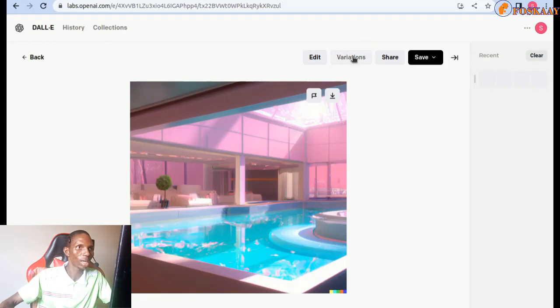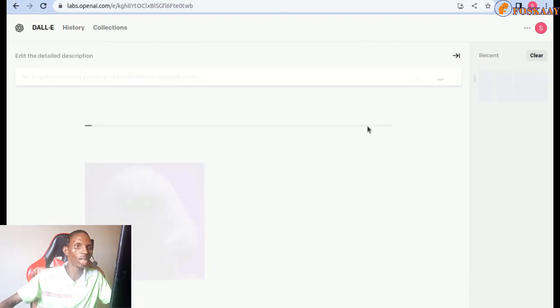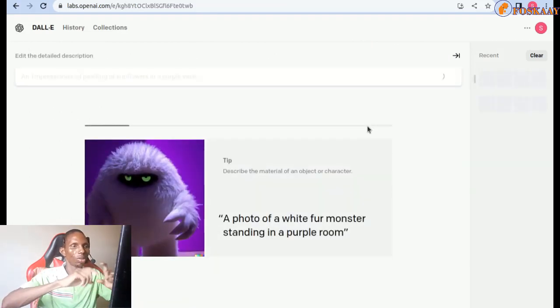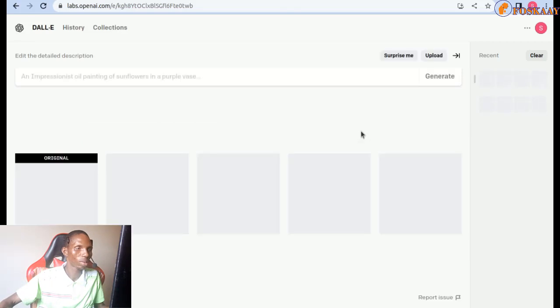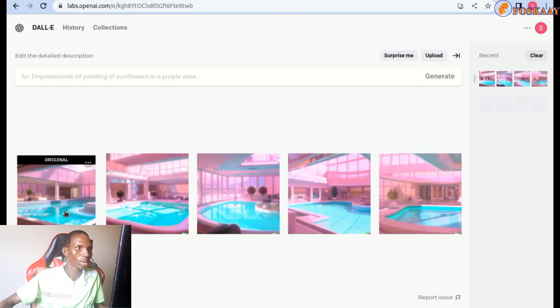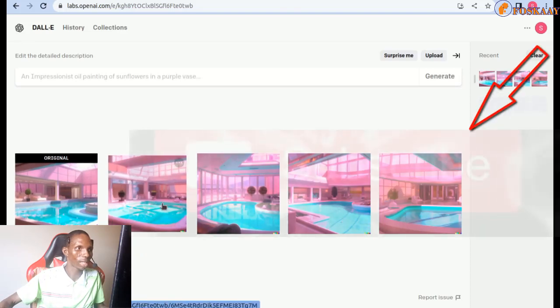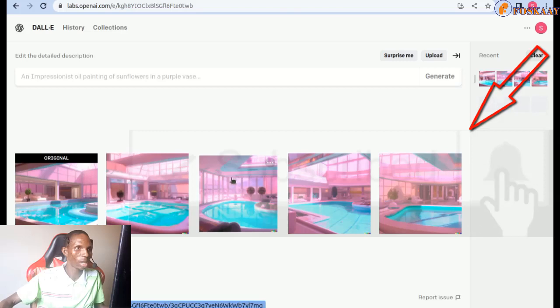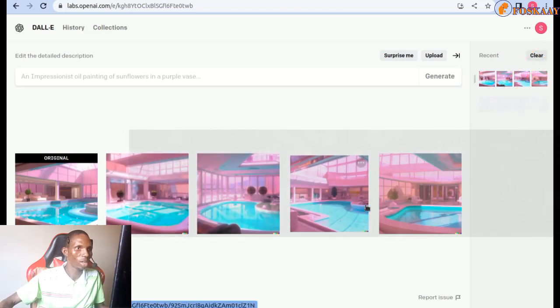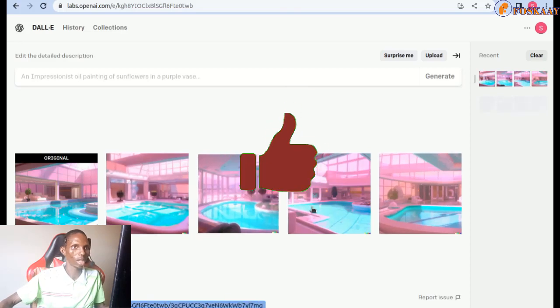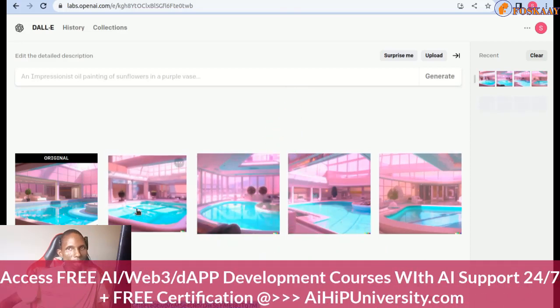Then let's go back. Then you can create variation. That means use this particular image and generate a similar one. Can you see now? This is the original and this is the variation. If you notice, look at this. The shadow was cast there, but this was the shadow. You see the way this has. Look at that. That's interesting. So you can pick this again and generate variation.